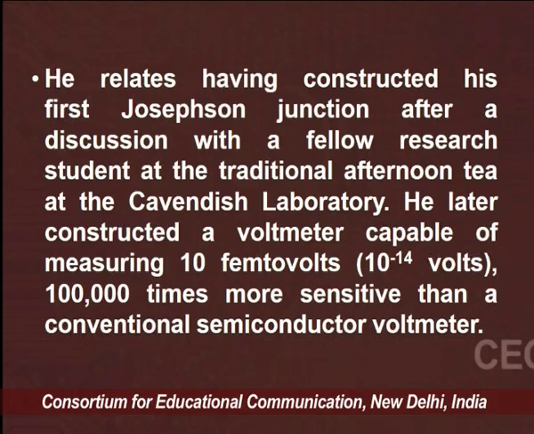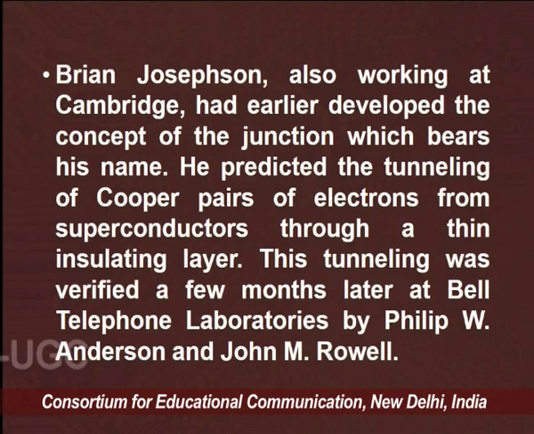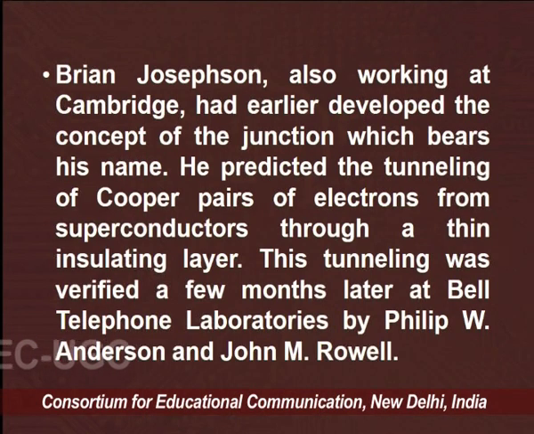which is very sensitive compared to the conventional semiconductor voltmeter. Brian Josephson, also working at Cambridge, had earlier developed the concept of the junction which bears his name. That's why it is the Josephson junction. He predicted the tunneling of Cooper pairs of electrons from superconductors through a thin insulating layer.